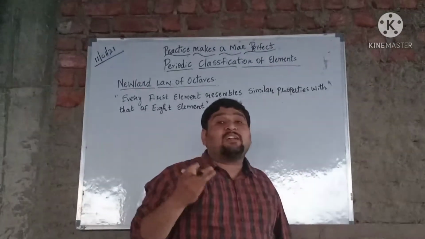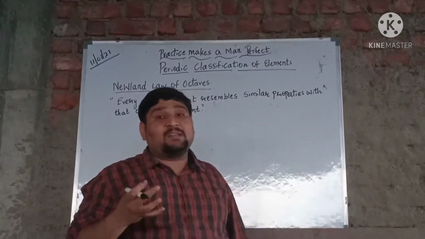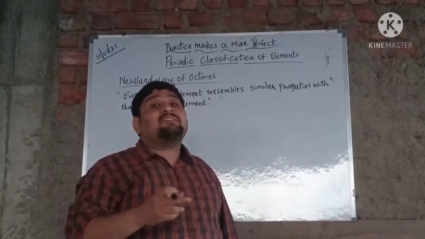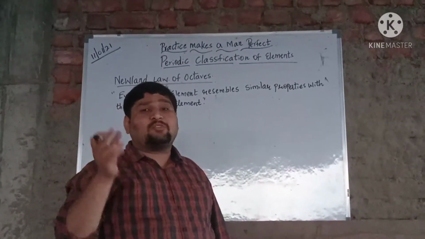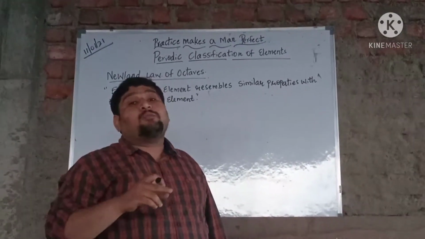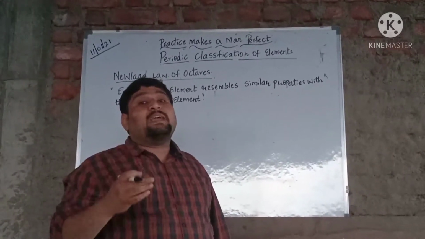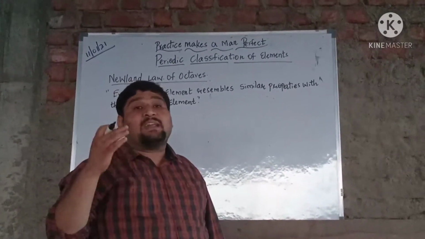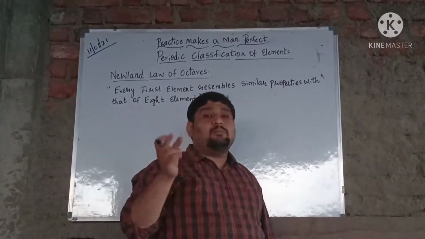Triad stands for three elements grouped together with similar properties, where the arithmetic mean of the atomic weights of the first and the third element gives the atomic weight of the second element, which we call the middle element. In this way you can find some of the elements in our periodic table existing in the form of triads with suitable properties.